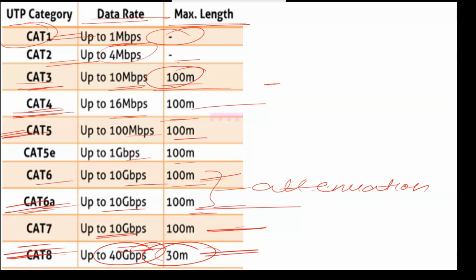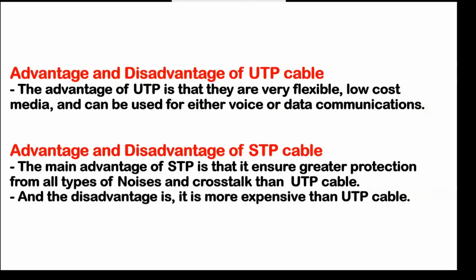Right, now in this chart, any doubt? UTP, STP. Okay, now advantages and disadvantages as we discussed. The advantage of UTP is that it is very flexible. Flexible means there is no shield available, so it is flexible and you can also twist that type of cable. It is low cost, and can be used for either voice or data communication.